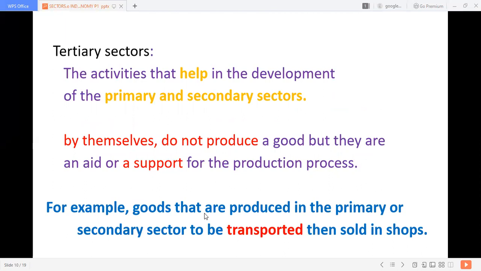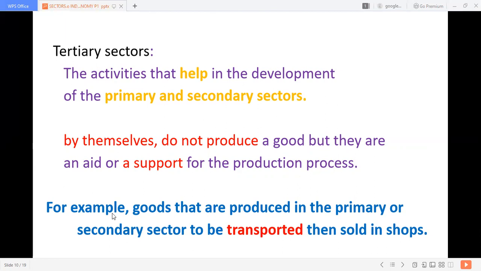What is the tertiary sector? Tertiary is the third activity. First activity is from nature. Second activity is using that natural product, in the manufacturing process, making it into the next form, that is secondary. Tertiary is third. The activities which help the primary and secondary sectors are called tertiary.